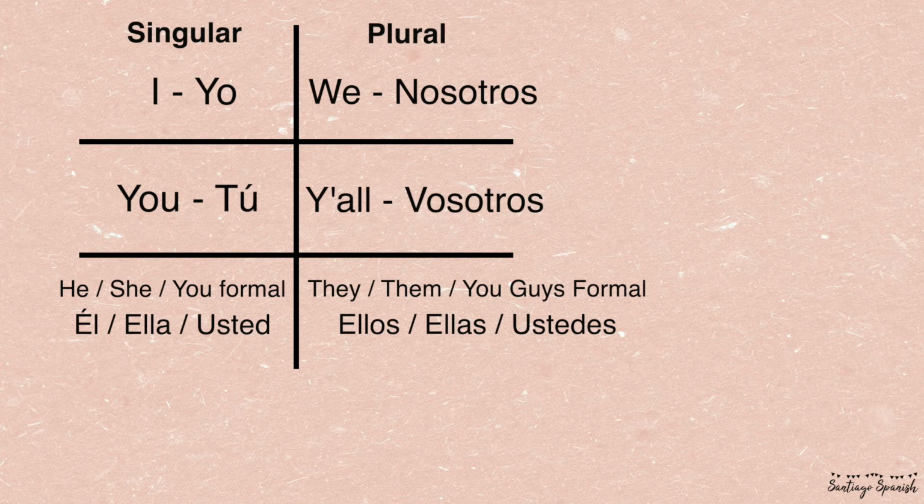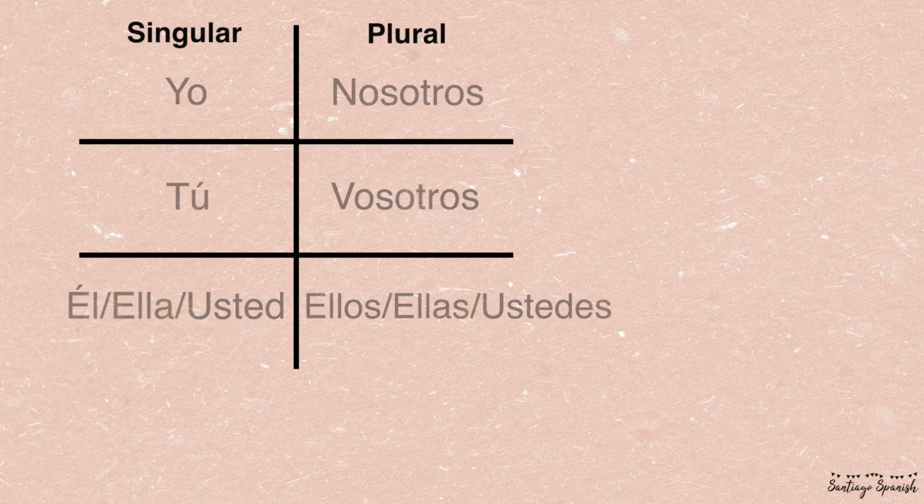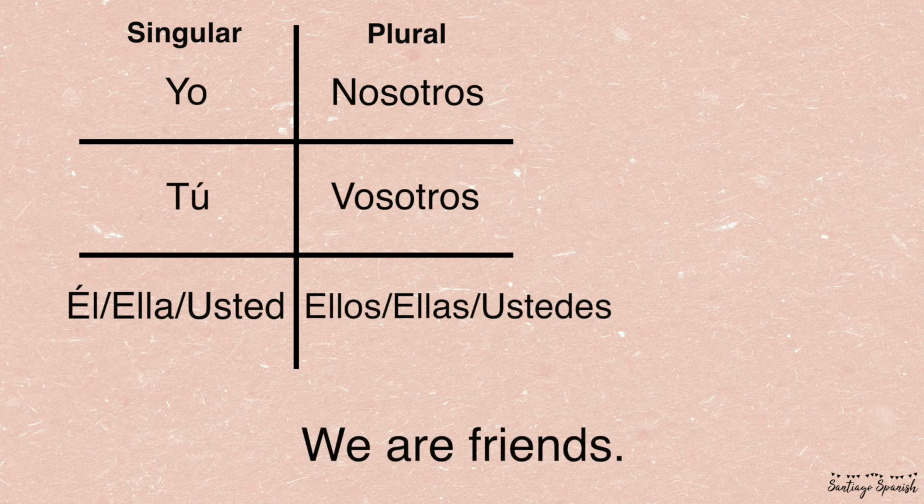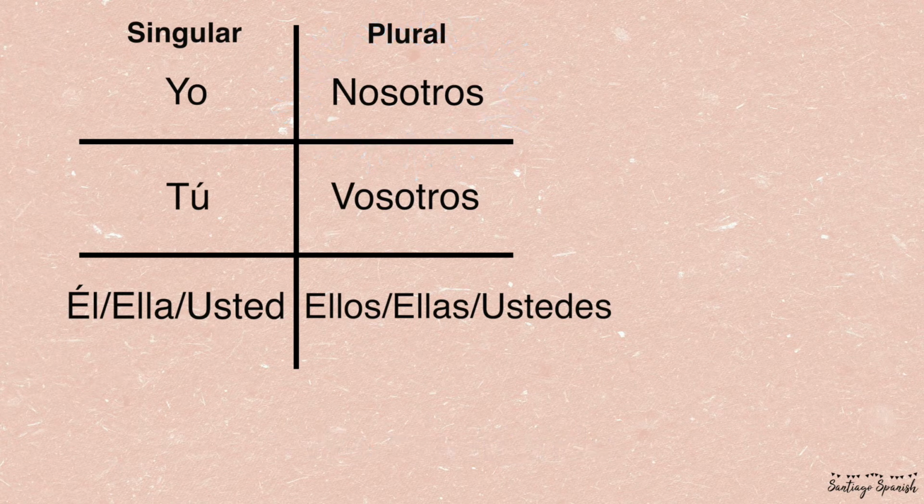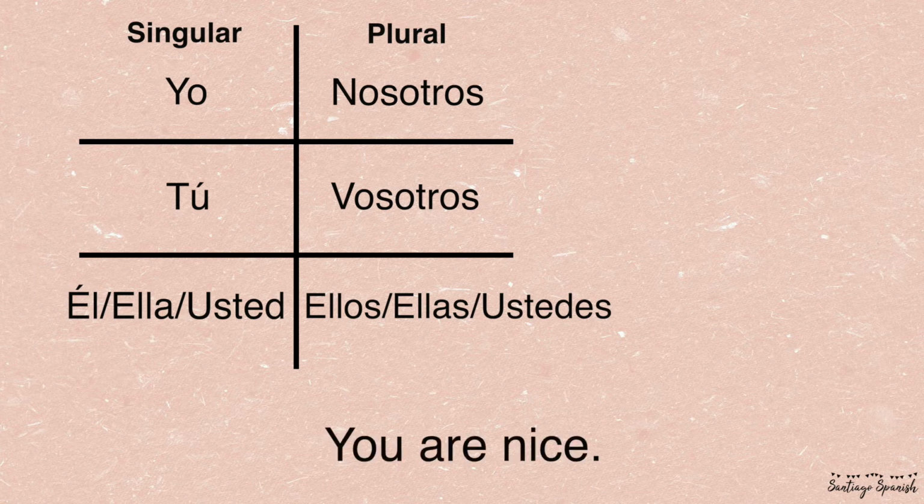Alright, now that we know who goes where, let's put it to practice a little bit. If you saw this sentence, we are friends, which person in the chart would you use in Spanish? The nosotros, because it's on the plural side, and nosotros means we. The subject of this next sentence is you. You are nice, so which one would you use in Spanish? Tú. It's singular, and it means you.